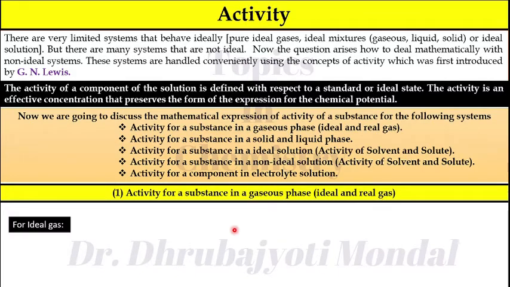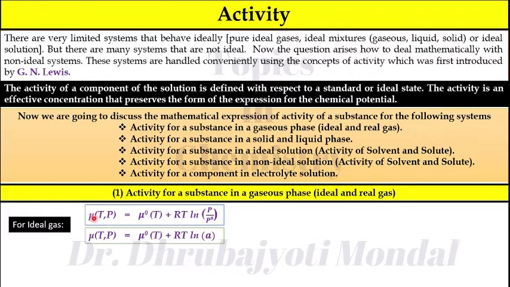See my last lecture where I have discussed how to calculate the chemical potential for an ideal gas. The formula of chemical potential is given in this equation. Mu(T,P) is equal to mu0(T) plus RT ln P by P0. So this is the equation for chemical potential for an ideal gas.